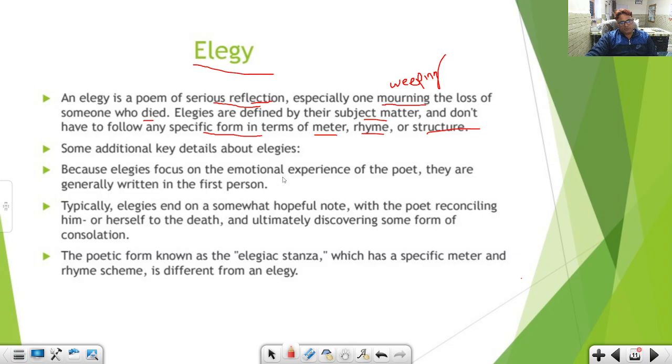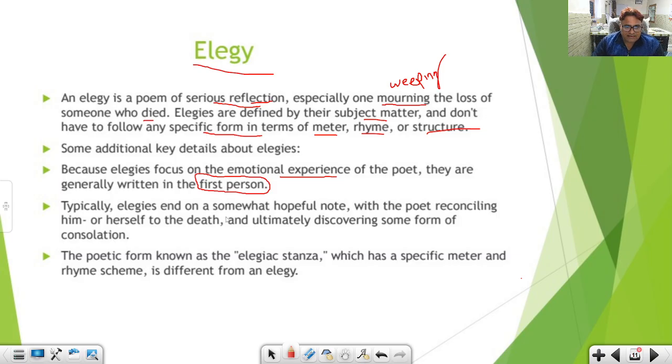Elegies focus on the emotional experience of the poet, and they are generally written in first person. This is the point to be kept in your mind. It is written in first person. Mostly the poetry that is subjective. Okay, subjective means dealing with the personal life of the poet. So often written in first person. First person, I think you all know, I or we. First person pronoun.